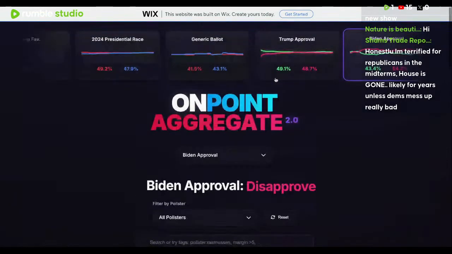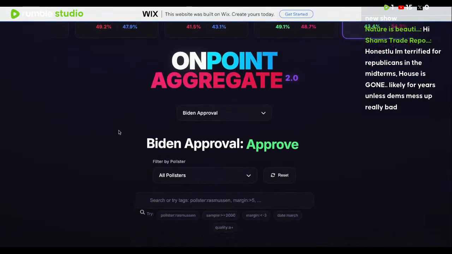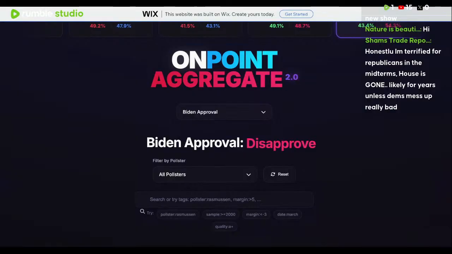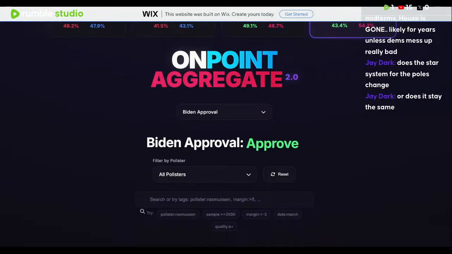And so that is pretty much it, guys, for this update. I believe there will be a 2.1 update coming out sometime soon. It'll probably be this week. Does the star system change for the polls? Technically not. We have to add our ranking system to the ones that we have on our site.